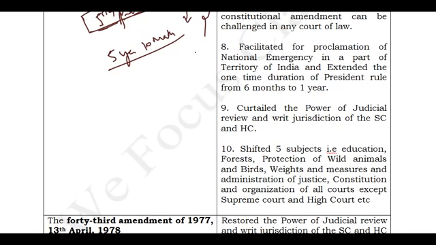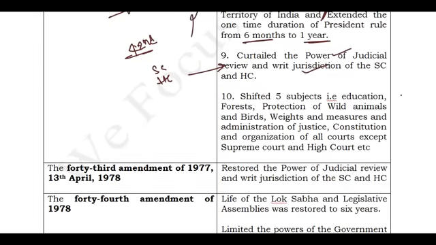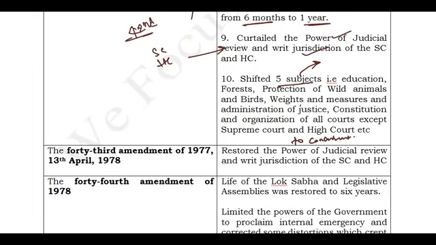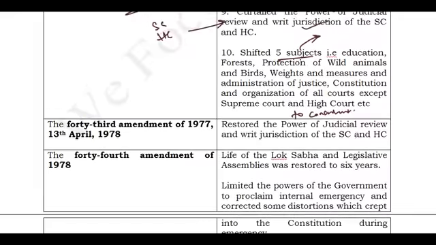It also facilitated the proclamation of national emergency in any part of India, and also gave extension to President's rule. President's rule is generally for 6 months, but by the 42nd Amendment Act, it was extended to 1 year. It also controlled the Supreme Court and High Court. It curtailed the power of judicial review, and writ jurisdiction also it has curtailed. That is the importance of the 42nd Amendment Act.